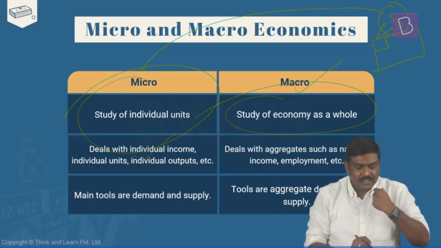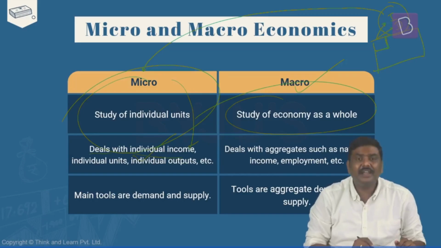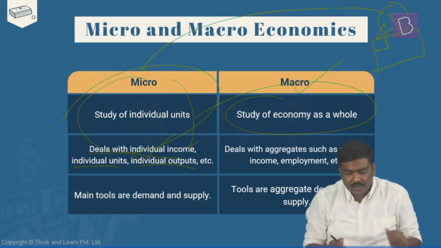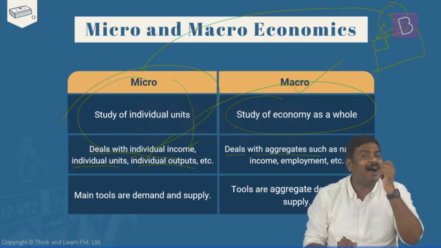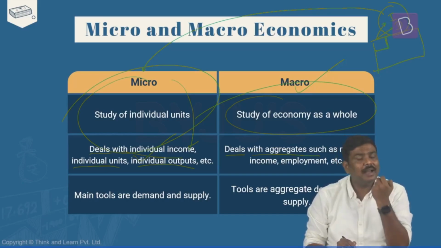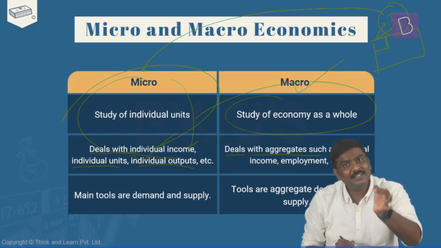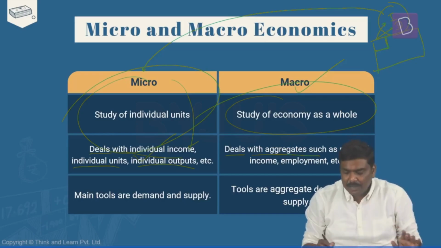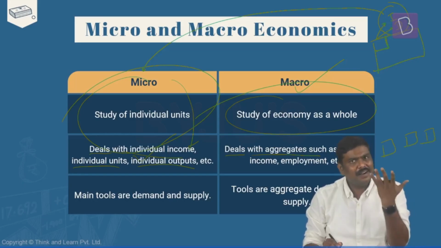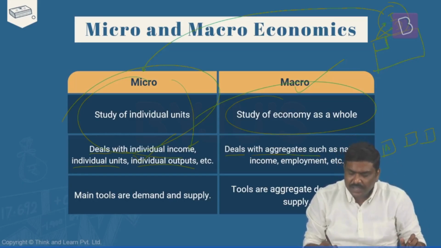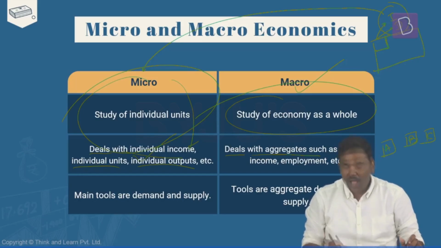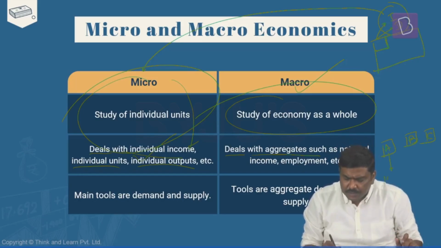Apart from this, in microeconomics, we deal with individual incomes, individual units, individual outputs, etc. In macroeconomics, the aggregates are considered. What do you mean by aggregates? Sum total is considered to be an aggregate. For example, imagine there are 3 houses in a particular country: House A, B, and C. House A demands 10 goods, house B demands 20 goods, and house C demands 30 goods.